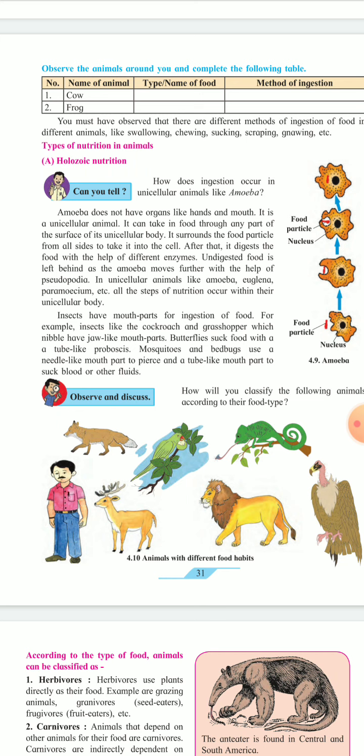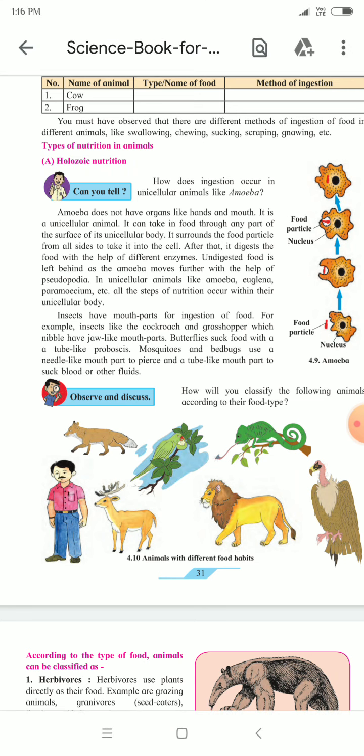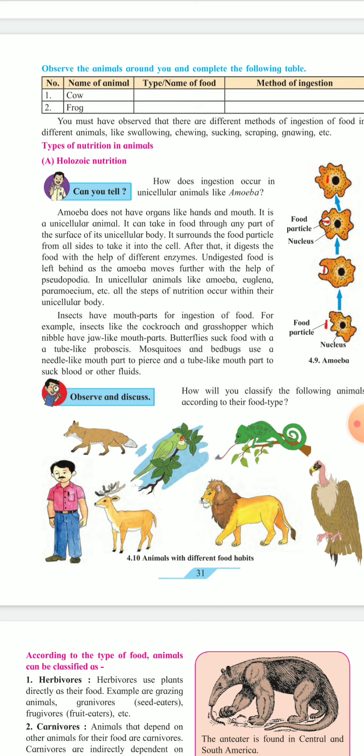And butterflies suck food with a tube-like proboscis. We know that butterflies suck the sweet juice-like substance known as nectar from the flowers, and the part through which they suck the nectar is tube-like and known as the proboscis.